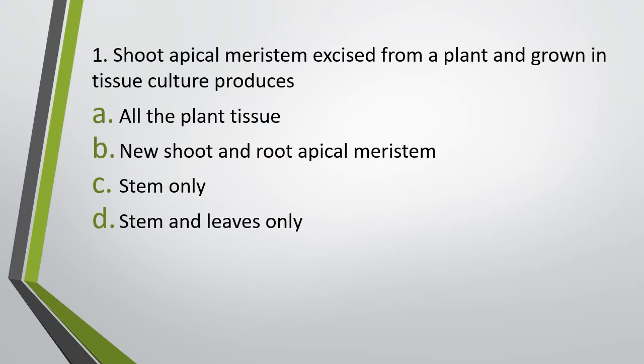Question number 1. Shoot apical meristem excised from a plant and grown in a tissue culture produces all the plant tissue, new shoot and root apical meristems, stem only, stem and leaves only. The correct answer is option D, that is, it produces stem and leaves only.